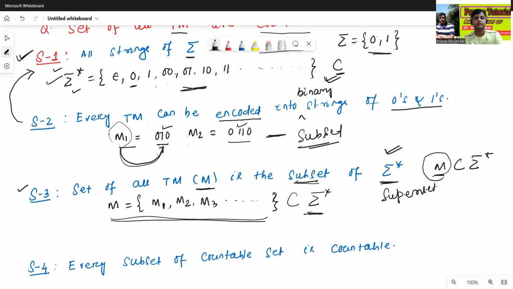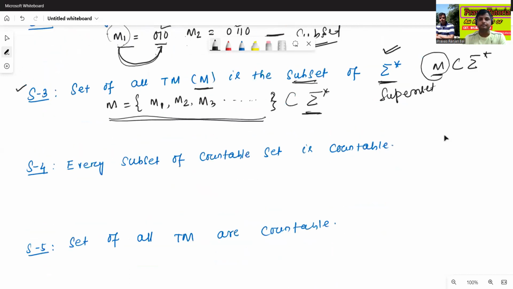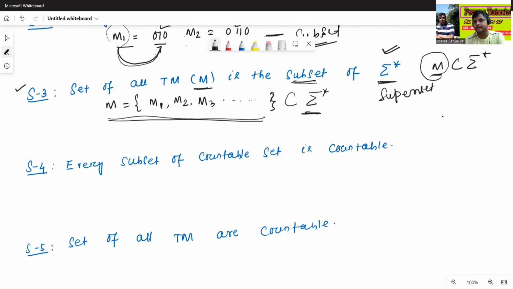So now, since sigma star is countable, M is the subset of what? Sigma star.